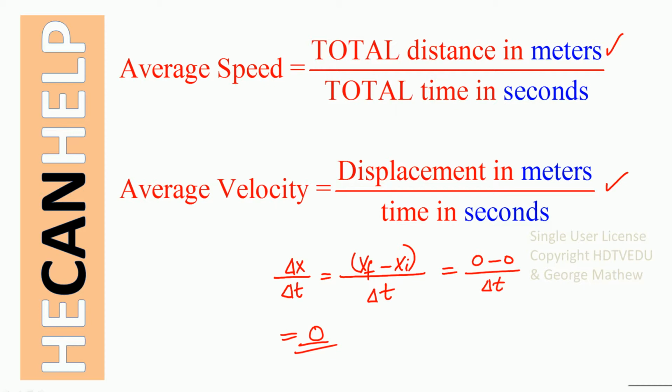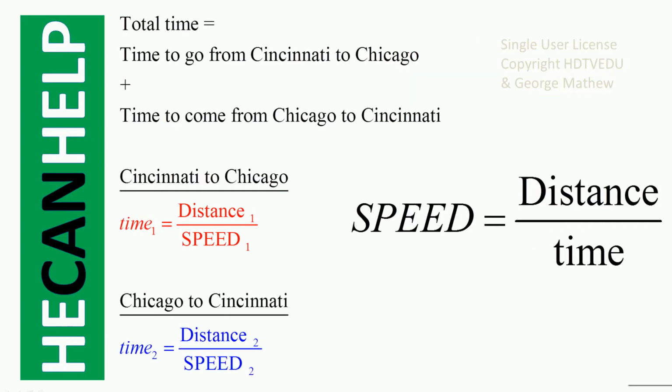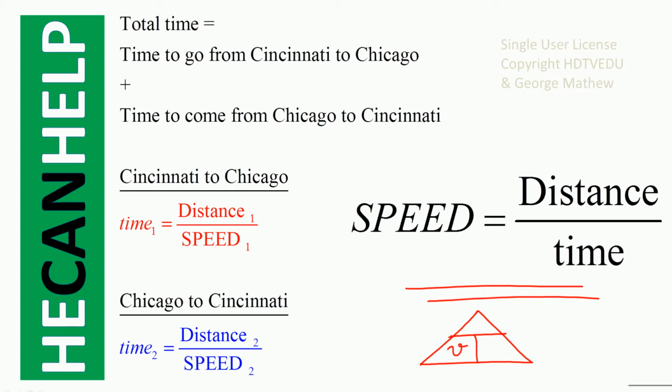So let's find out what the average speed is. Do not forget, speed is equal to distance divided by time. So what is time? I hope you get used to this triangle. See, speed is equal to distance divided by time. And then you see time is equal to, what is time? Time is equal to distance divided by speed.